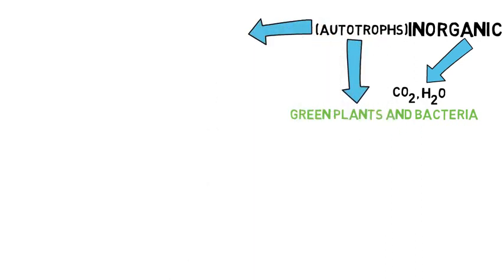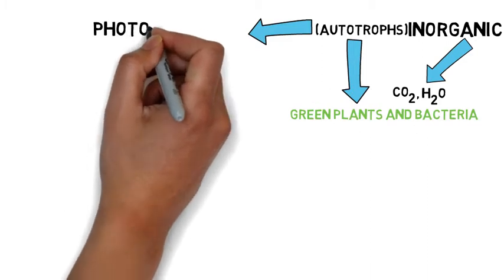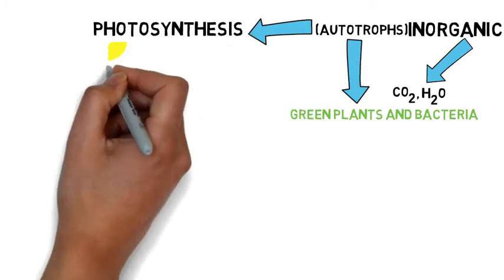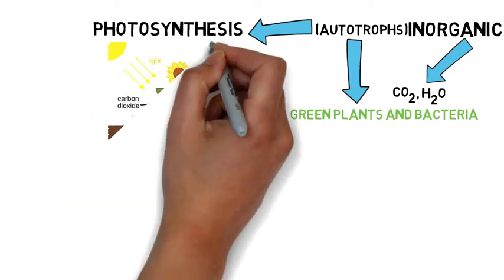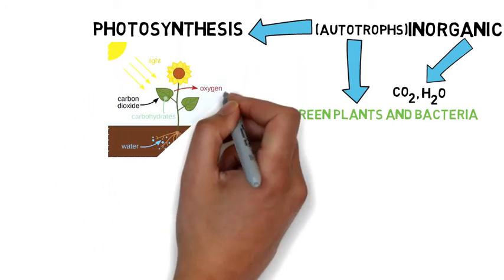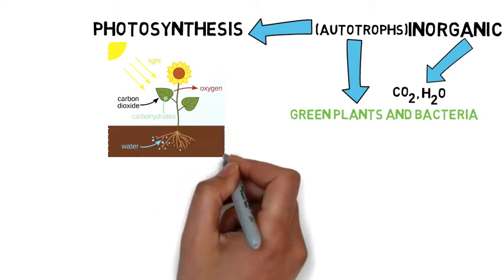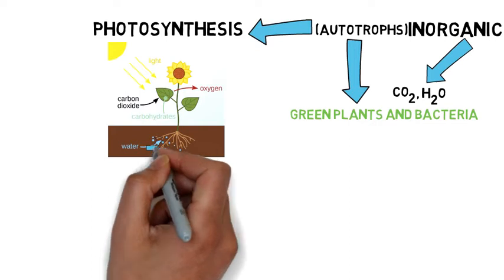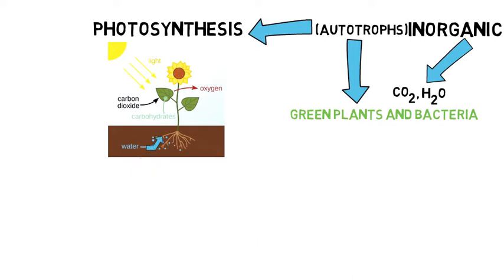In autotrophs, they carry out a process called photosynthesis. So we will take an overview of photosynthesis first. The plants first take water from soil.